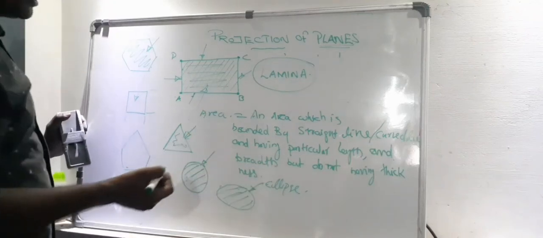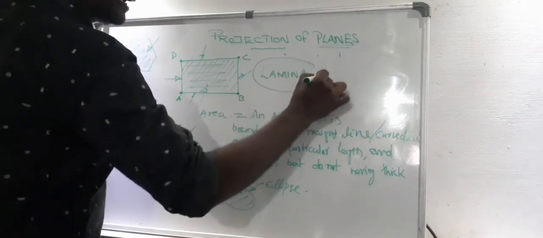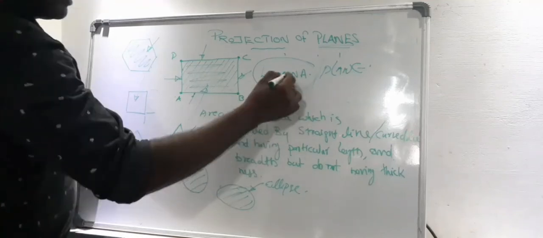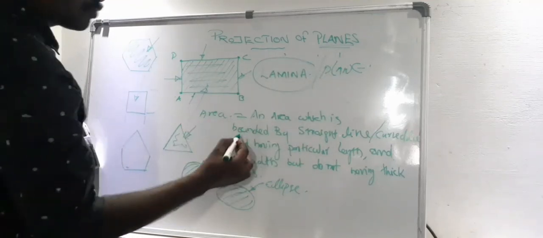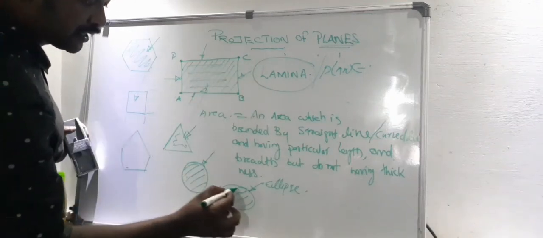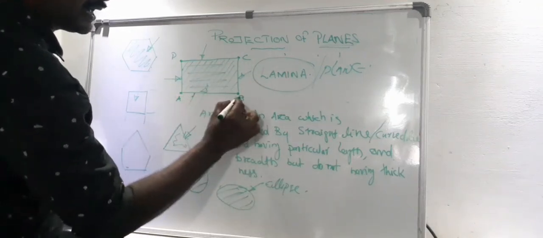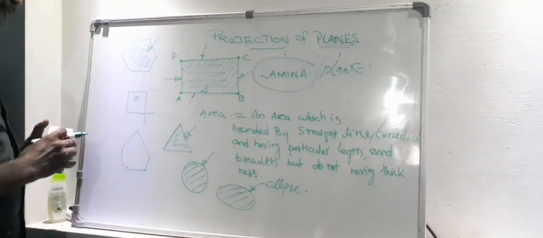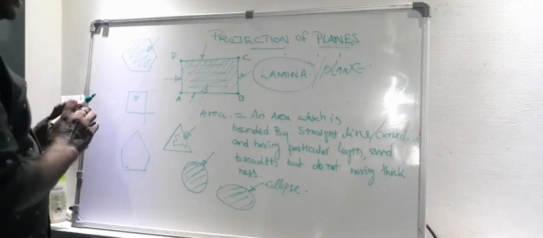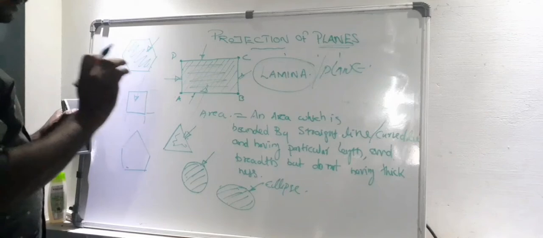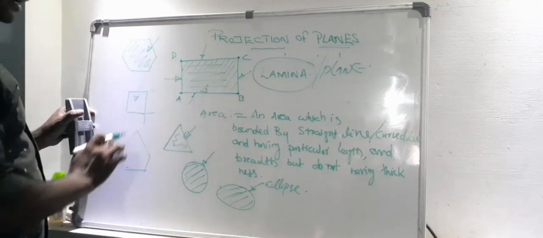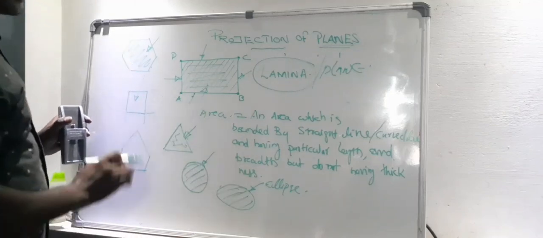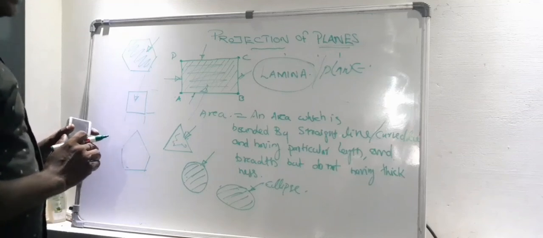So we can conclude the definition of lamina or plane. A lamina or plane is an area which is bounded by straight lines or curved lines having a particular length and breadth, and does not have any thickness. Such a type of plane figure is called a lamina. We have different types of examples such as rectangular, square, triangular, pentagon, hexagon, circle, ellipse, which are some examples of lamina. Okay.